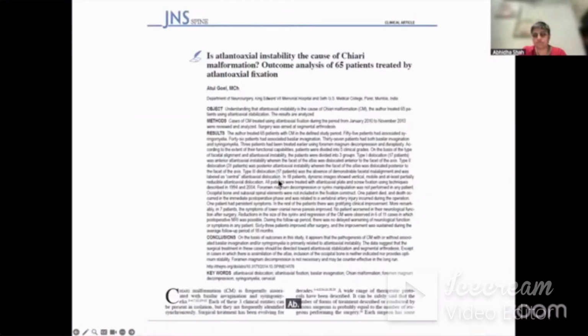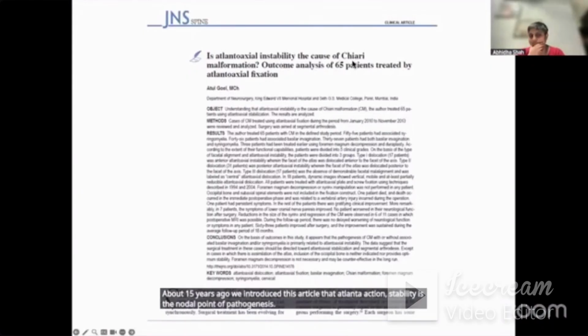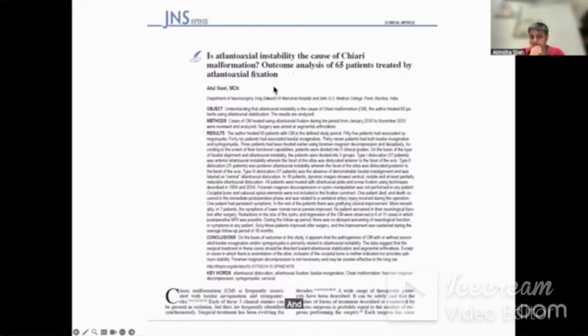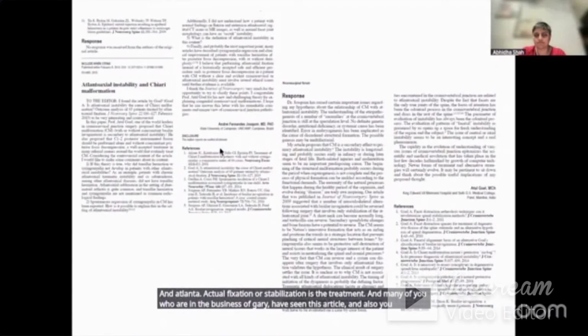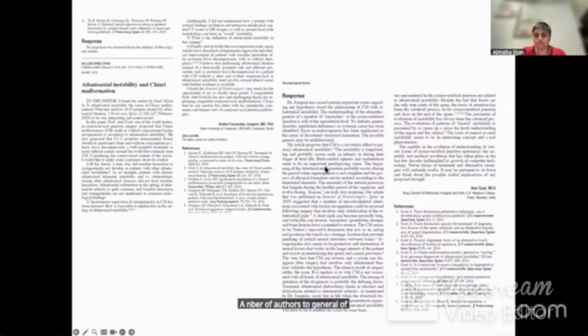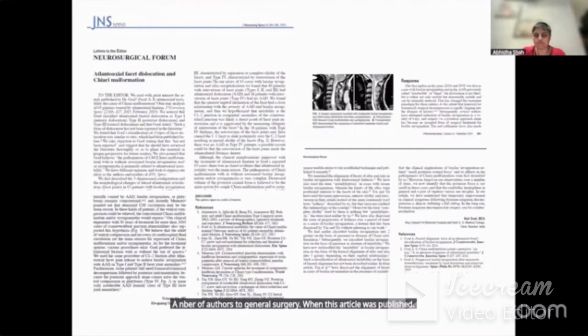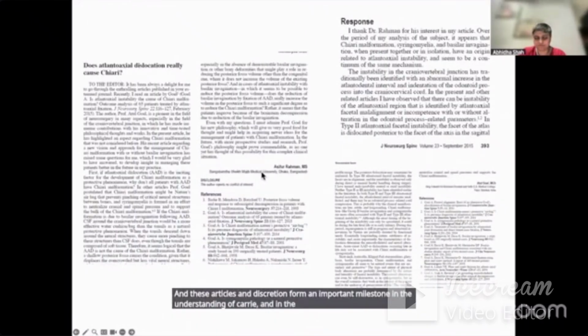About 15 years ago, we introduced this article that atlantoaxial instability is the nodal point of pathogenesis of Chiari malformation, and atlantoaxial fixation or stabilization is the treatment. Many of you who are in the business of Chiari have seen this article, and also you have seen the various letters to the editor from a number of authors to the Journal of Neurosurgery when this article was published. And these articles and discussion form an important milestone in the understanding of Chiari and in the treatment of Chiari malformation.